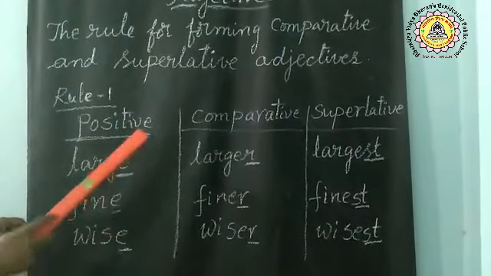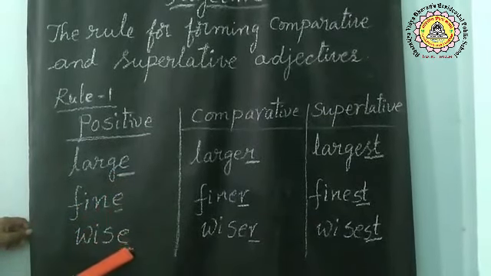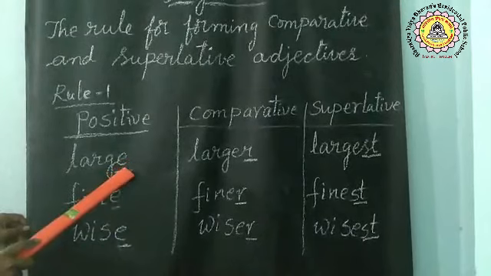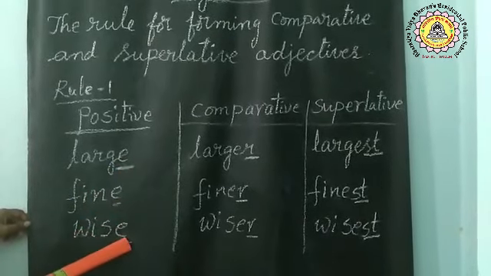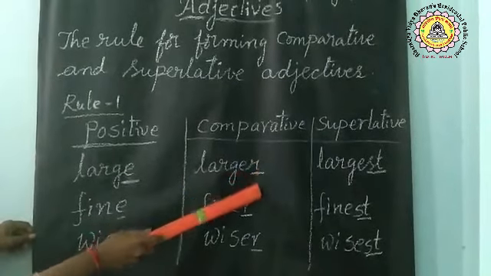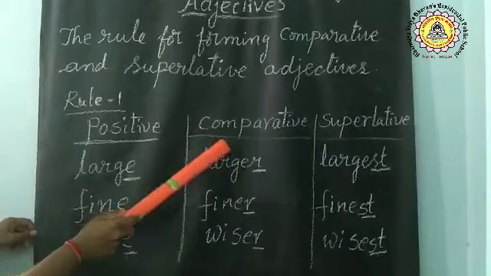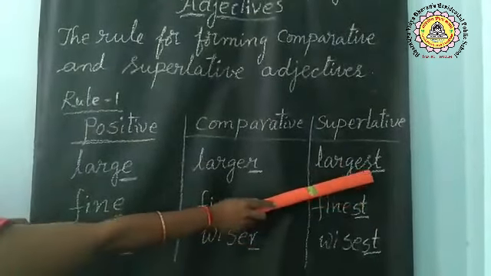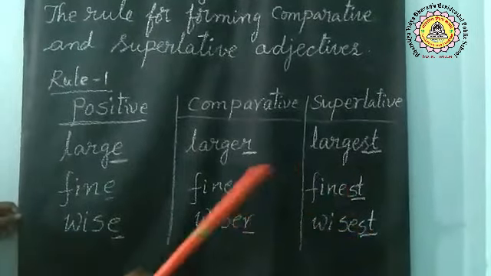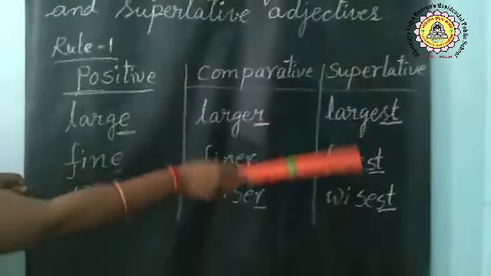What is this rule? If the positive degree word ends in E. Look at these three words. What is the last letter? E. Here, E. Here, E. In this case, we have to add R to form the comparative degree, and here we have to add ST to this positive degree to form the superlative degree.